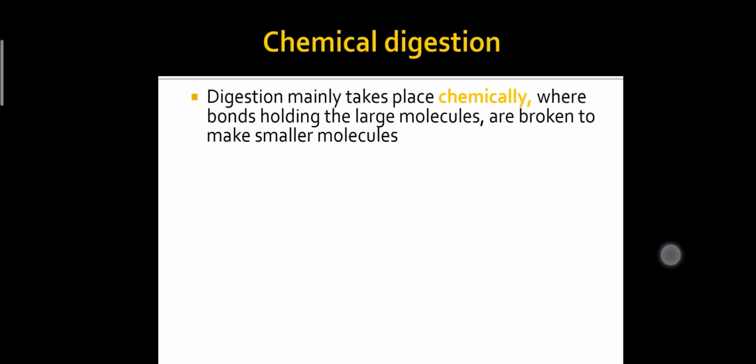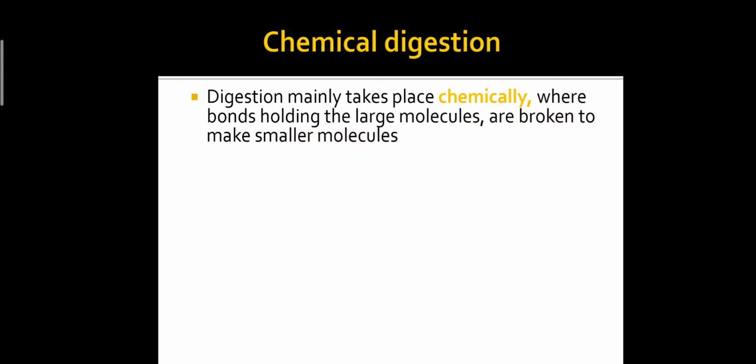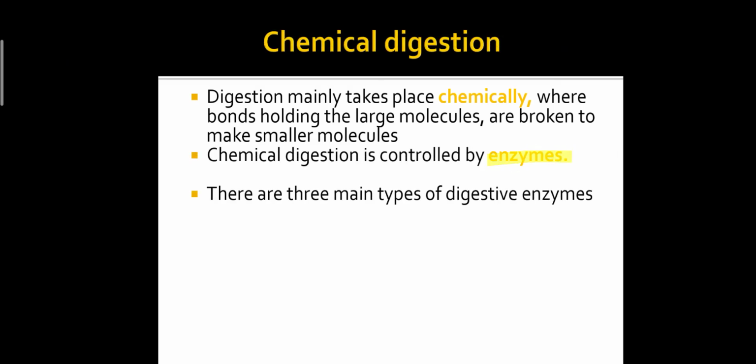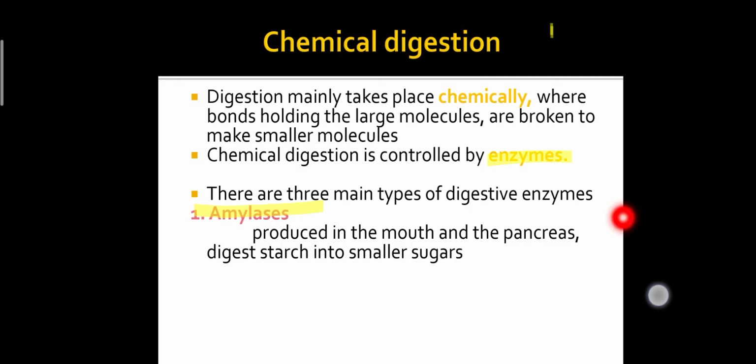What is chemical digestion? Digestion mainly takes place chemically, where bonds holding the large molecules are broken into smaller molecules. Chemical digestion is controlled by enzymes. There are three types of enzymes. Number one is amylase. Amylases are produced in the mouth and the pancreas and digest the starch into smaller sugars.